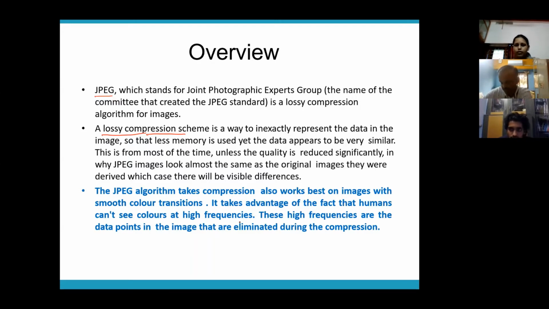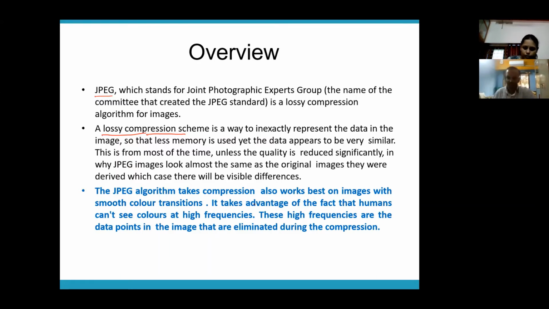Now, there is a sequence of steps in the algorithm for JPG which will be asked in your exam. One way is to learn those steps by heart, but I don't want you to do that. Our objective is not to study this concept only for the university exam. It is to understand what is actually happening. So I'll give you some extra knowledge, which is actually out of the syllabus, about how JPG works so that you don't have to memorize the steps which are there in the algorithm.